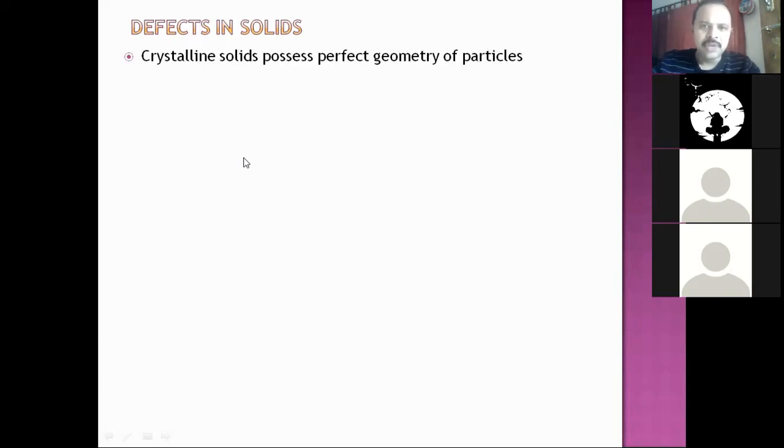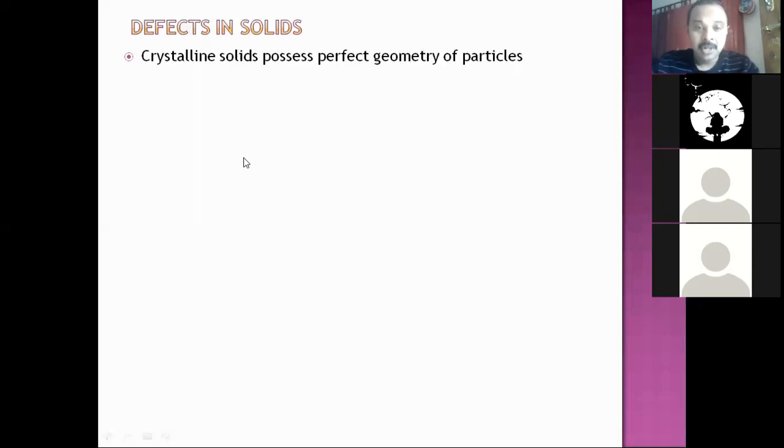So crystalline solids will have perfect geometry. That's fine. But if I say this statement, we may be surprised. What is that? The crystalline solids will have perfect geometry of particles only at 0 Kelvin. That we say is absolute zero temperature, nothing but 0 Kelvin, nothing but minus 273.15 degrees centigrade.